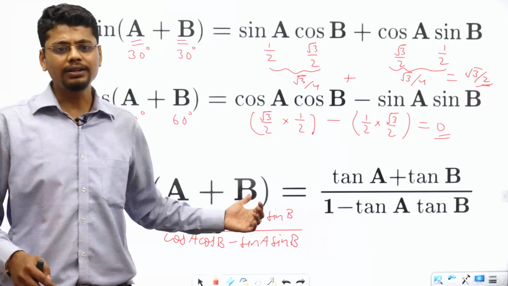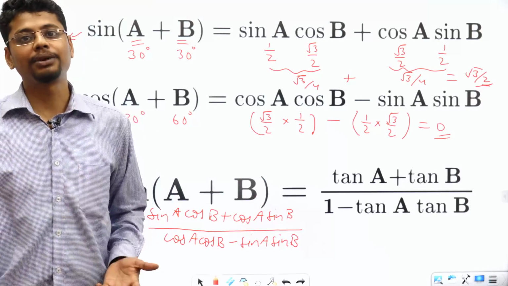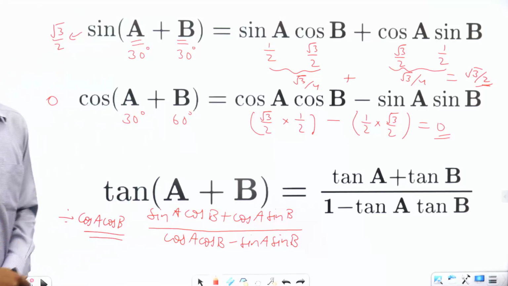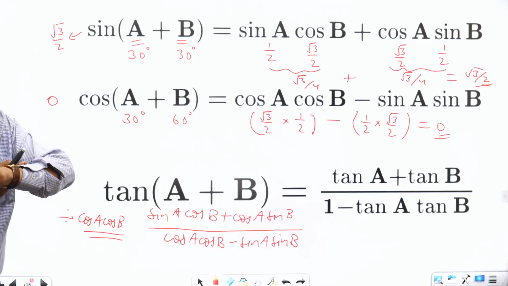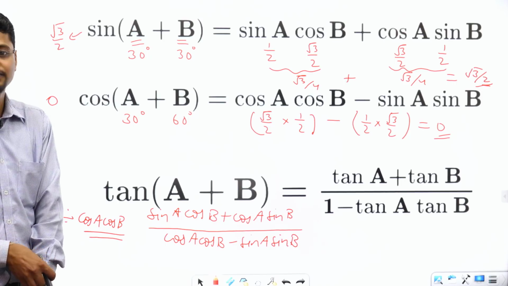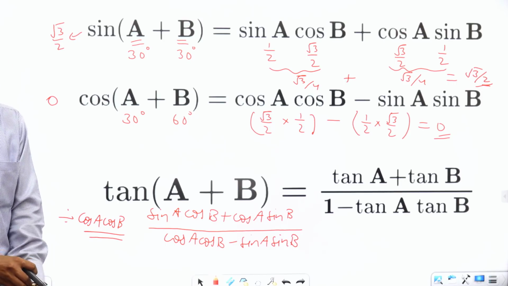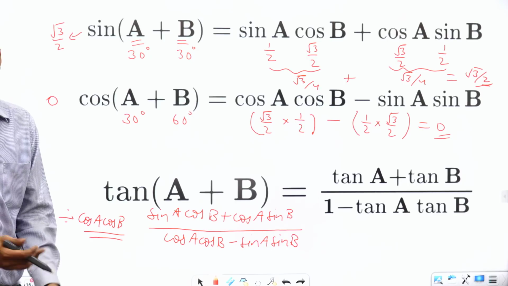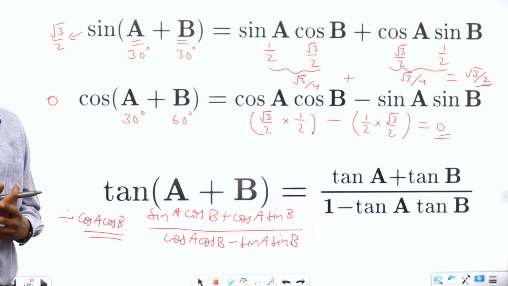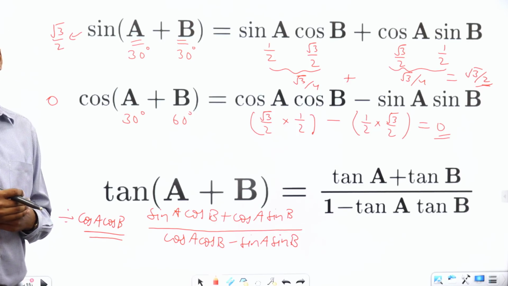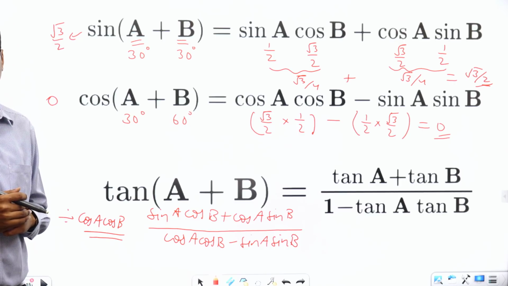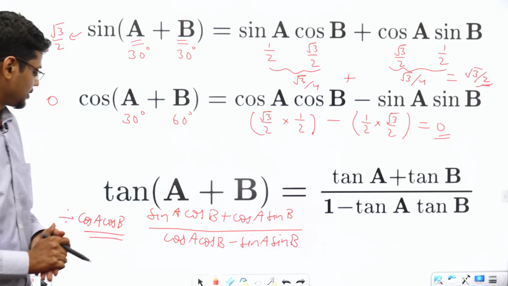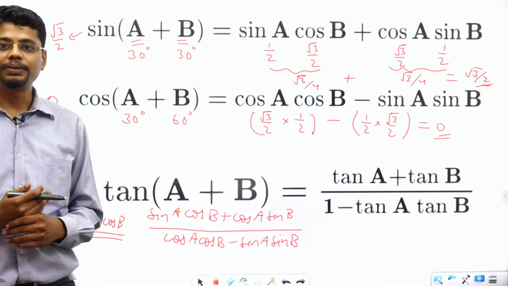Now I want this formula to be noted by you and I am giving 10 seconds for you to note this formula, and we are going to do 2 problems based on this if time permits, or at least 1 problem. Please quickly note it and please reply if you have noted it. Right sir, I got it sir. Alright, tan A plus B is equal to tan A plus tan B divided by 1 minus tan A tan B. Alright, noted, done. So let's take some problem based on it.